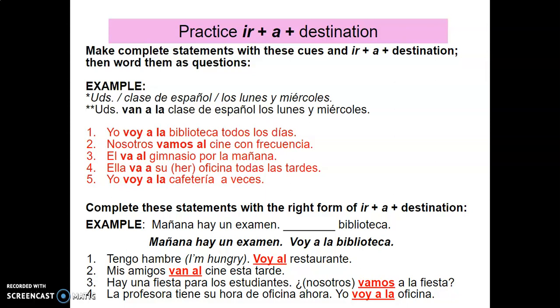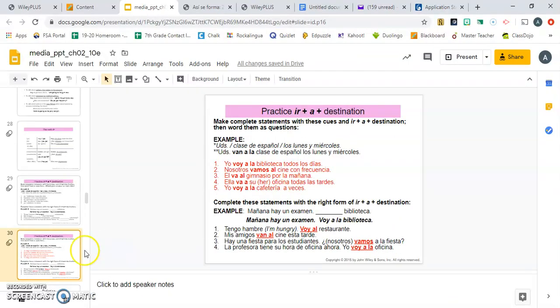Hay una fiesta para los estudiantes. And then I'm asking, ¿vamos a la fiesta? Are we going to the party? Should we go? Shall we go? We might translate that as. Okay, vamos a la fiesta. And finally, la profesora tiene su hora de oficina ahora. So I'm saying yo voy a la oficina. If you said voy a su oficina, then you are also correct. And that is a great use of that possessive adjective that we mentioned up there. And a good catch on your part. So you could have said la or su for that one. Okay.